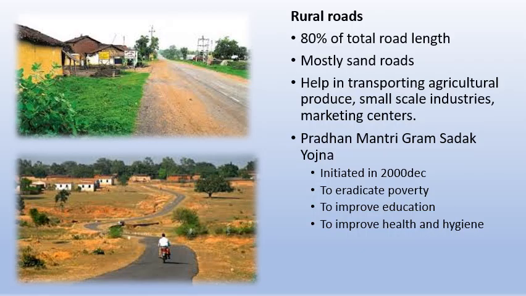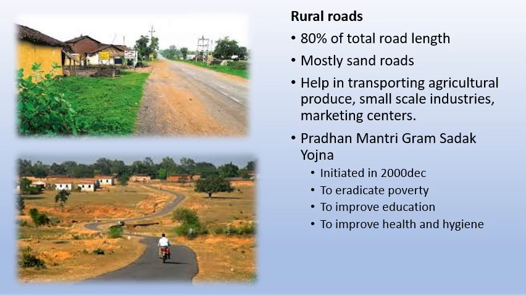And these are the most important kind of roads which should be improved: rural roads in villages and underdeveloped places, where 80% of India's road length belongs to rural roads. Even though we boast a lot about India's development in roadways, 80% of India's road length is still rural. Most are sand roads, which help in transporting agricultural production, grains, small scale industries, and marketing centers.